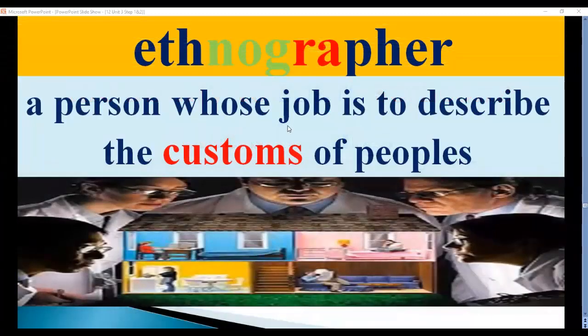Next, here we have the word ethnographer. Ethnographer, a person also, but this person describes the customs of people, the traditions of people. So ethnographer is a person whose job is to describe the customs of people. As you can see, this man is an ethnographer, this one is also an ethnographer, and so on. And he describes customs of peoples or countries or societies.